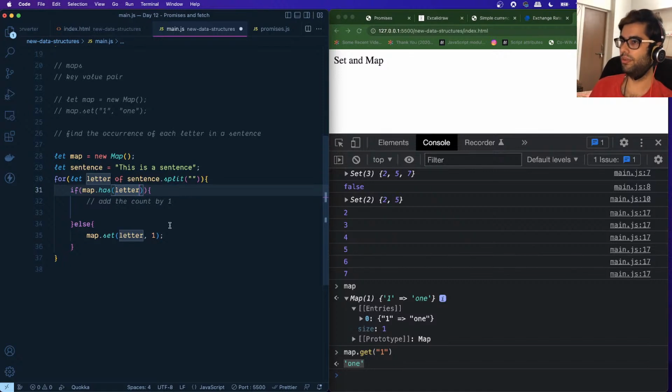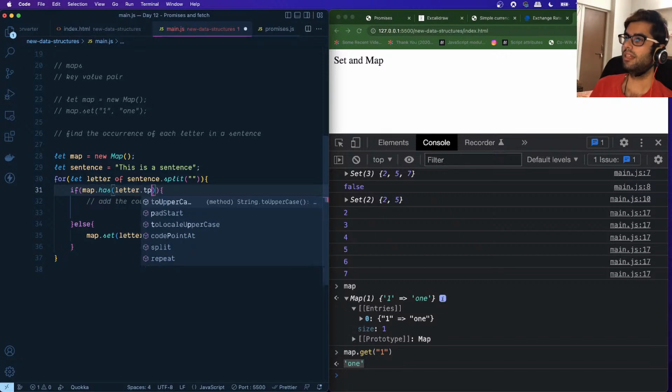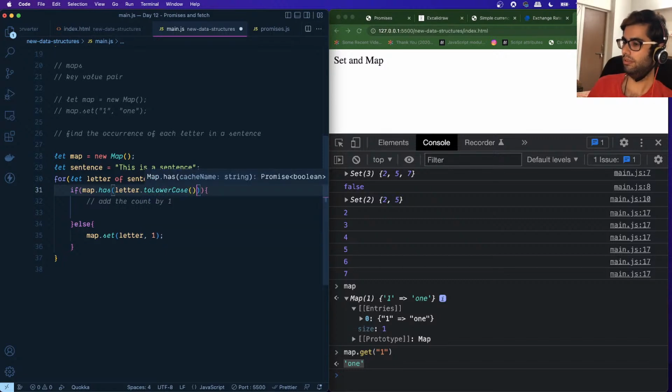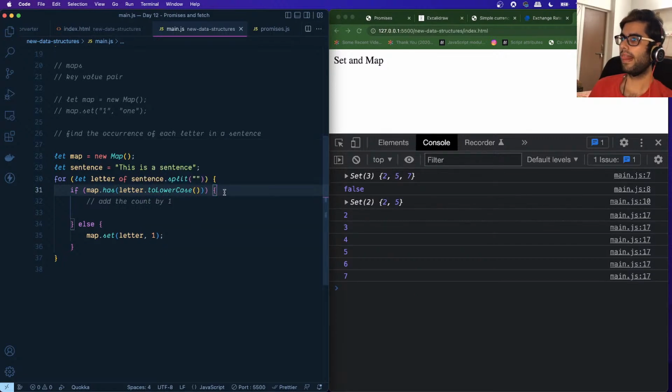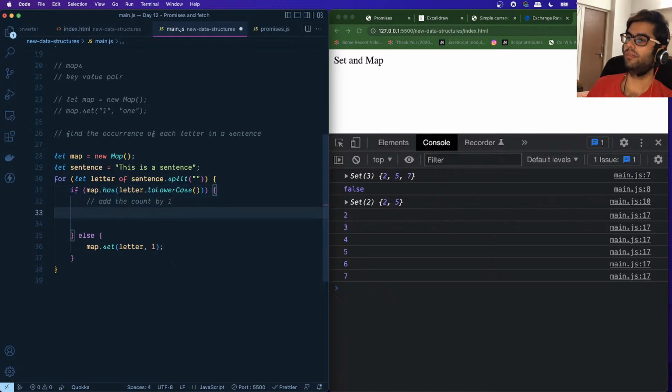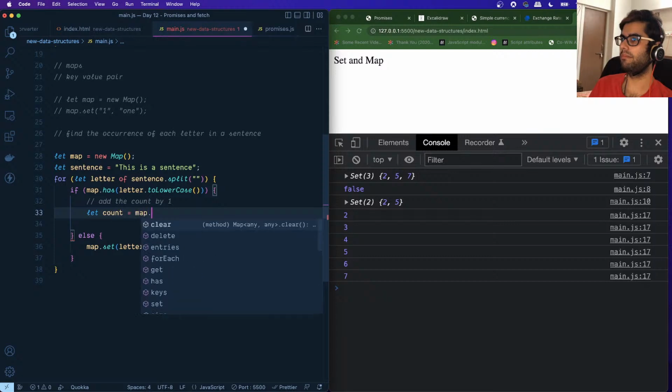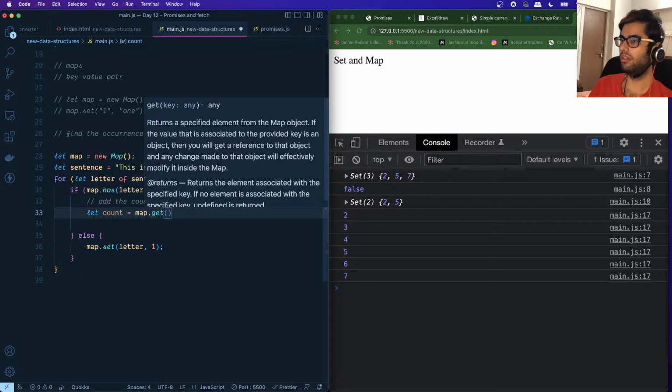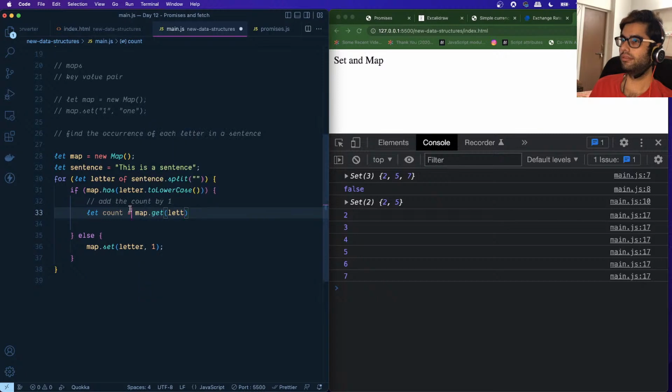So what we will do is we will say map dot has letter dot to lowercase, right? Then let's get the existing count. So we will say map dot get letter. Let's store this inside a variable.